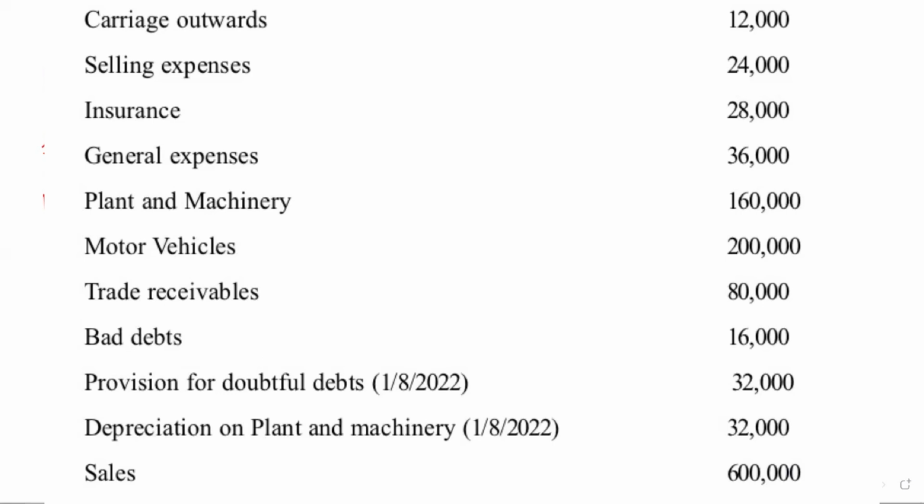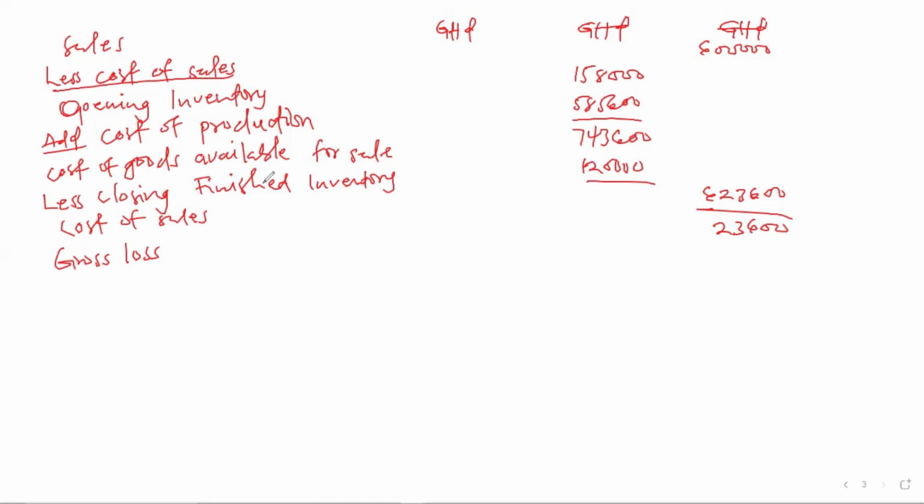Meaning there is a decrease. It has moved from 32,000 to 4,000, meaning there is a decrease. So if it is a decrease, then it is an income. So we find the difference between the old one, which is 32,000, and the new one, which is 4,000. And we are going to treat that amount as an income. So 5% on the trade receivables, which is the 80,000, gives us 4,000.